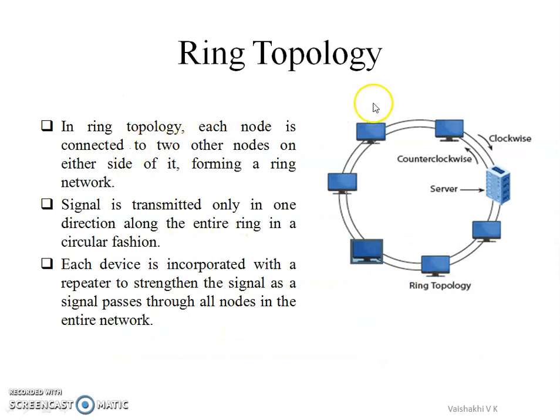Next is ring topology. In ring topology, each node is connected to two other nodes, one on either side of it, forming a single ring network. Signal is transmitted either in a clockwise or anti-clockwise direction. So each device is incorporated with a repeater to regenerate the signal, because it has to travel a long distance through the entire network to reach the destination.